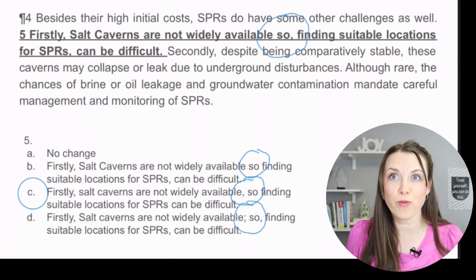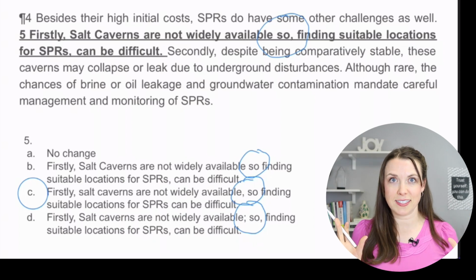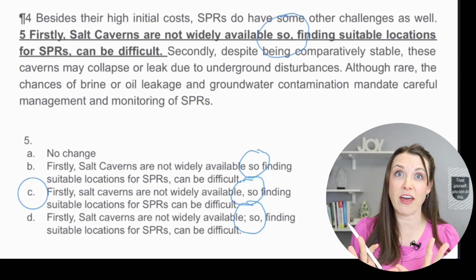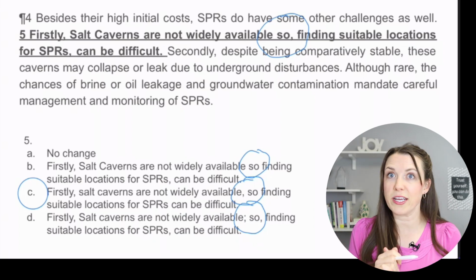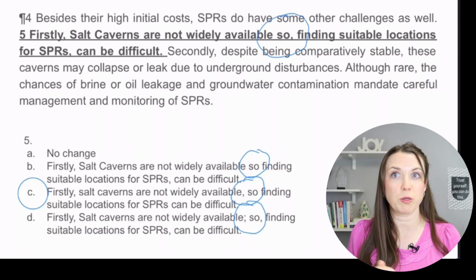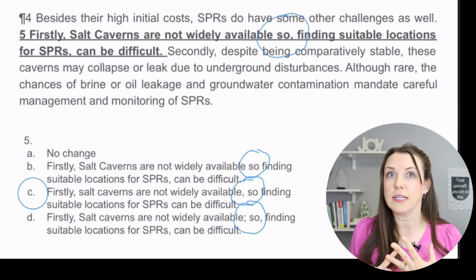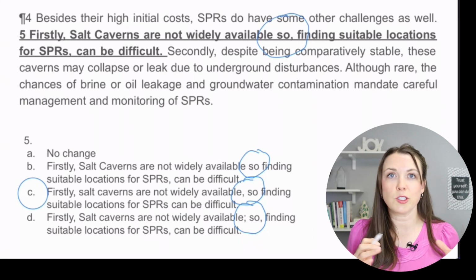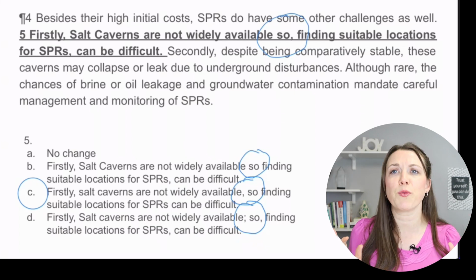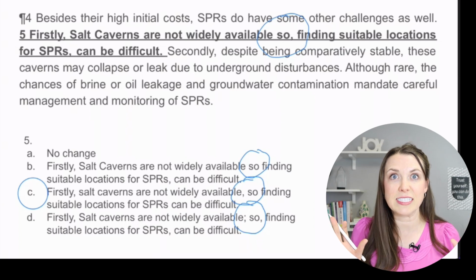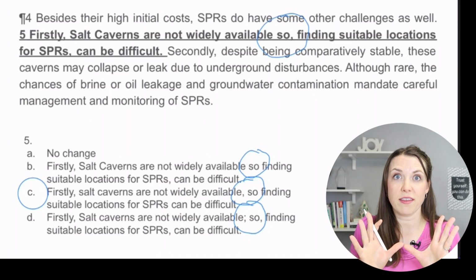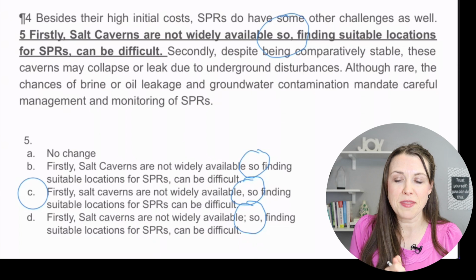So I want to go over this with you. When we have two different sentences, we can actually combine them together. And there's numerous ways that we can combine them together. So we could put a semicolon, we could do a comma FANBOYS, we could do a period, we could turn one into a dependent clause, so many different ways that we can do this. But what they're doing here is they're combining the two sentences together with "so," okay?